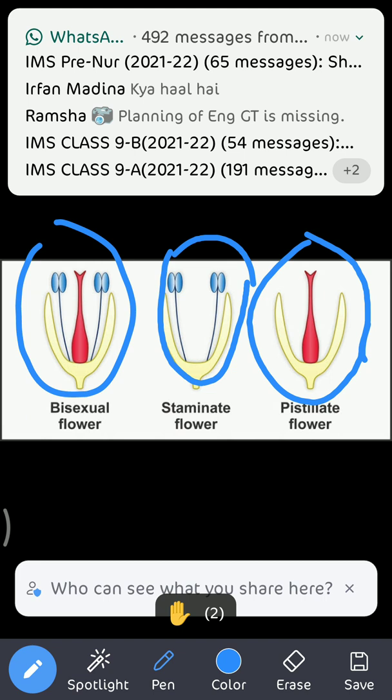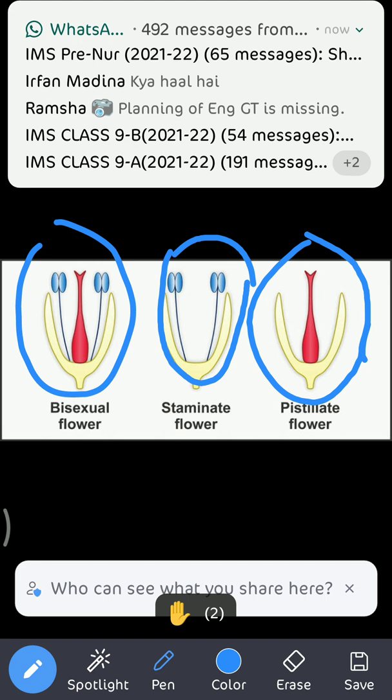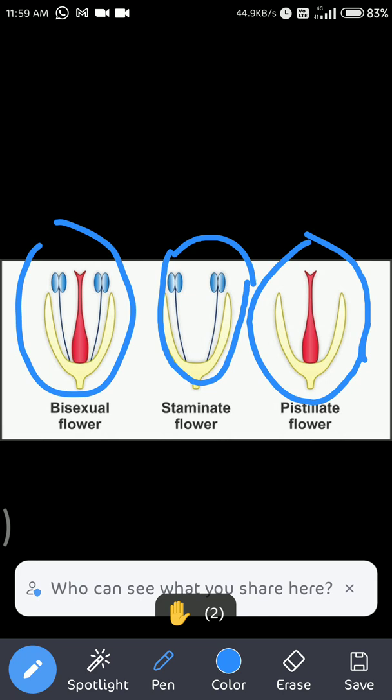If only stamens, the male organ, are present, then staminate. The name given to the female organ is pistil or the carpel. So flowers in which only female organs are present are known as pistillate flowers.